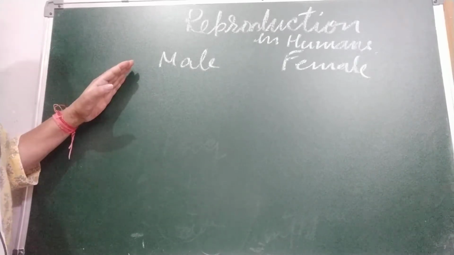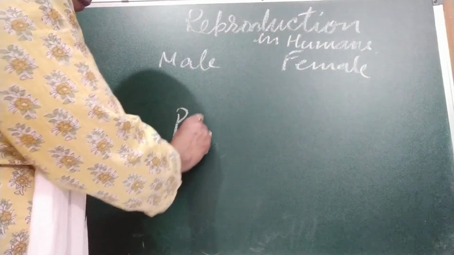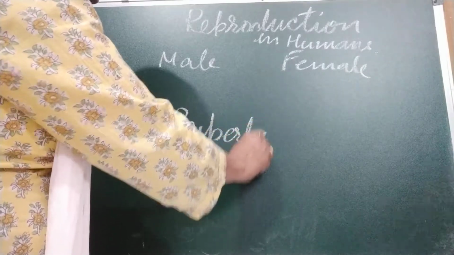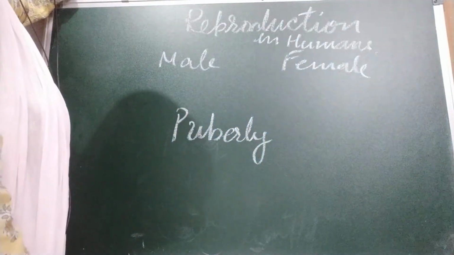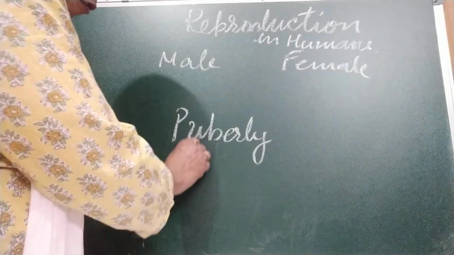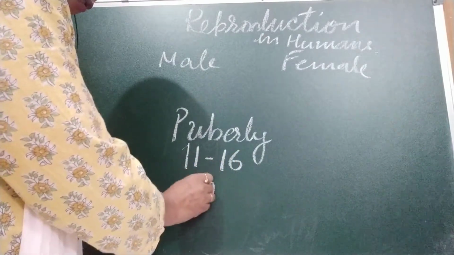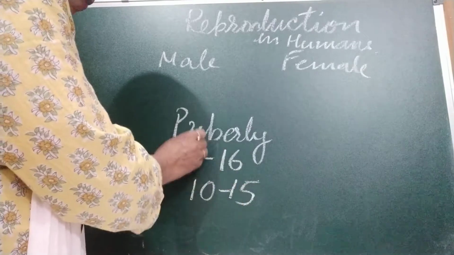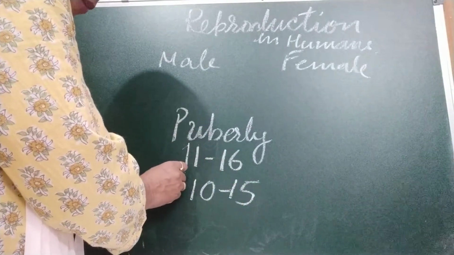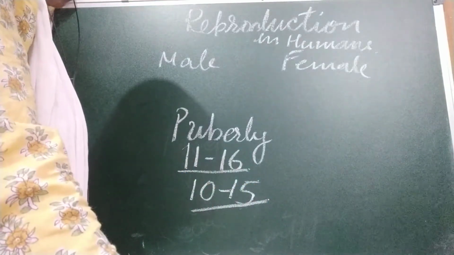Before discussing the different parts, I am going to tell you about puberty. What is puberty? The onset of sexual maturity. The onset of sexual maturity occurs in boys at what age? 11 to 16 years, and in girls 10 to 15 years. When they become mature, what is the maturity age? 11 to 16 in boys, 10 to 15 in girls. This is known as puberty.